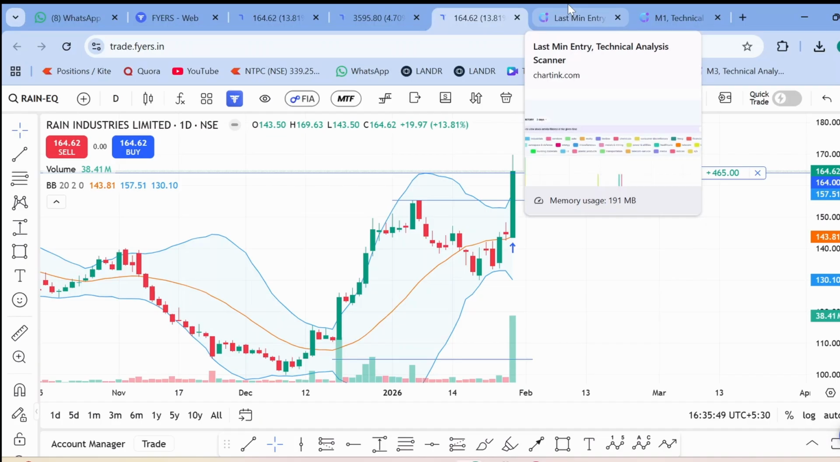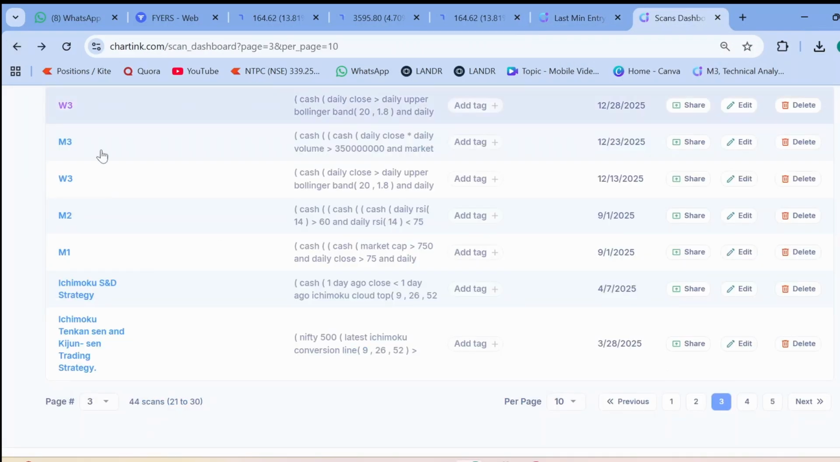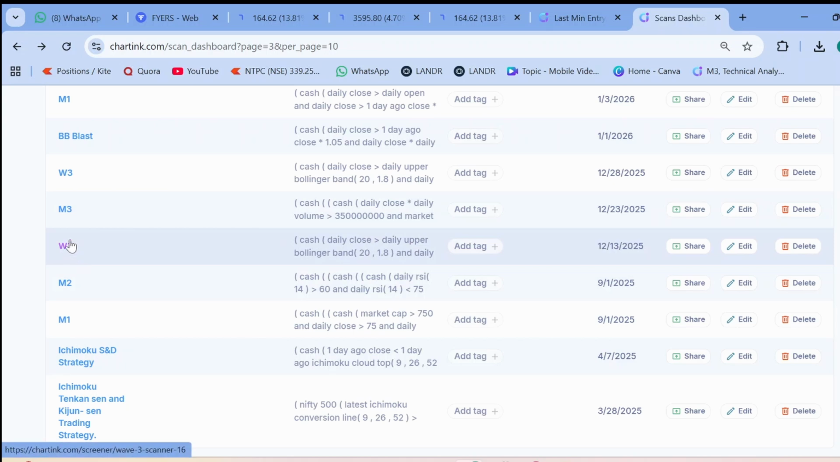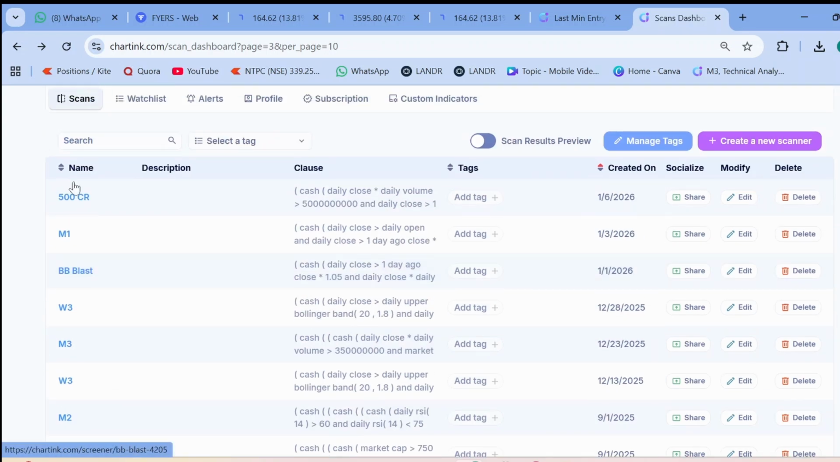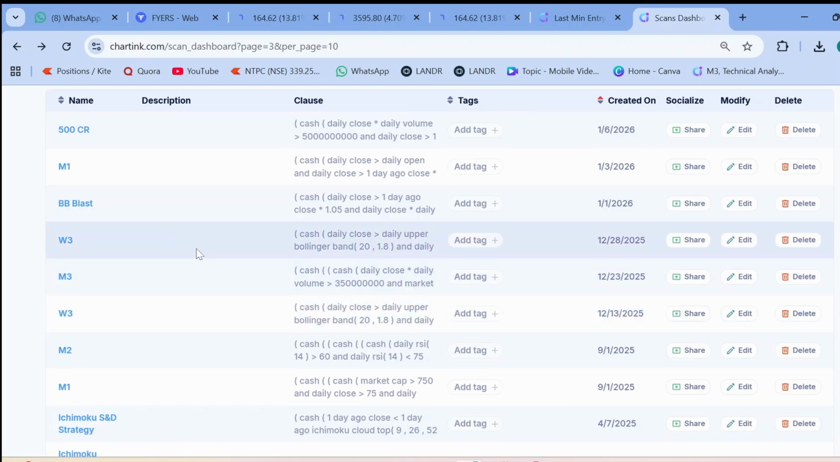I have built many setups in the last 9 years of my learning. Among them I have favorite scanners. I'll show you my favorite setups. One is M1, and then M2, L8 Wave 3, M3, BB Blast, and 500 crore turnover. These are my favorite setups which I use only for BTST: buy today, sell tomorrow. Basically I run it after 3 p.m., just 20-30 minutes before market closing, and we look for BTST opportunities.